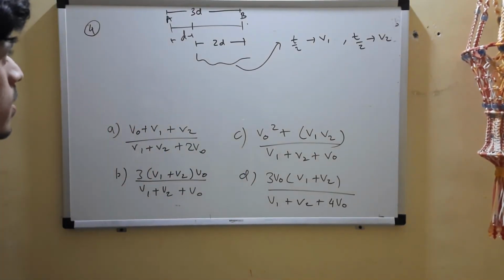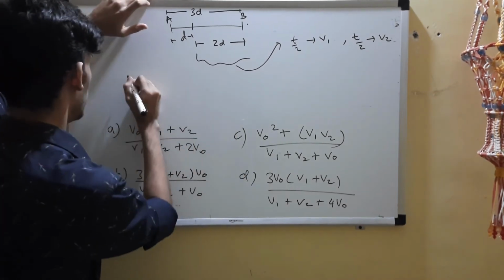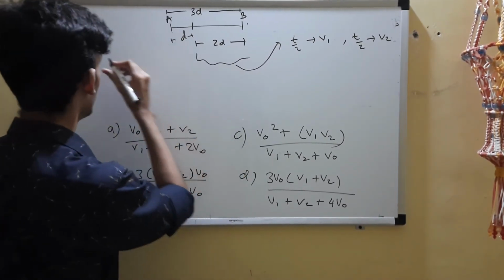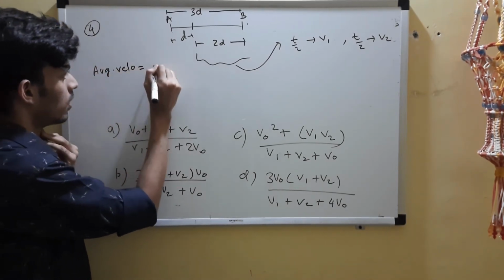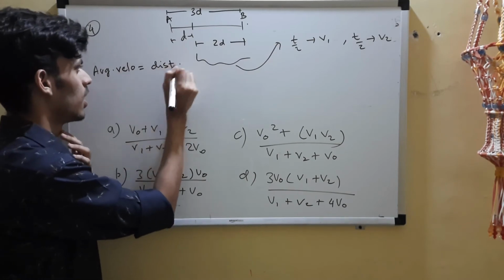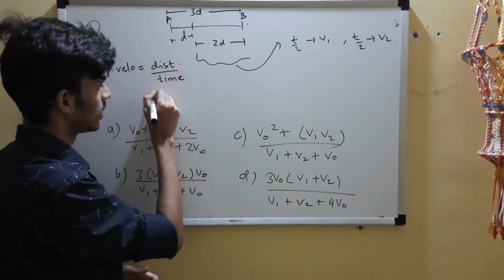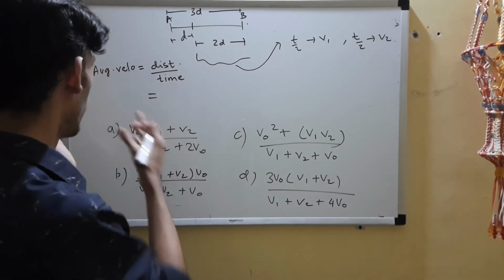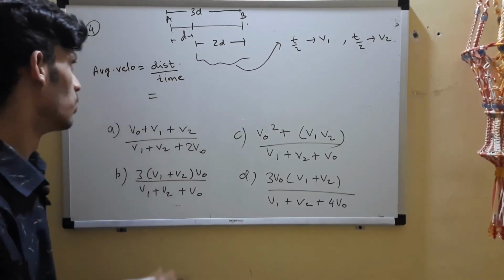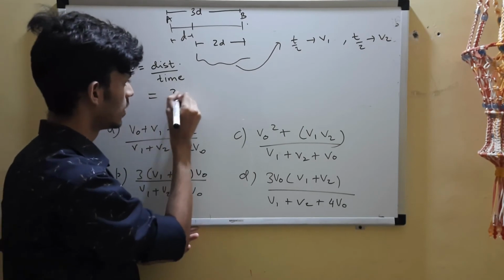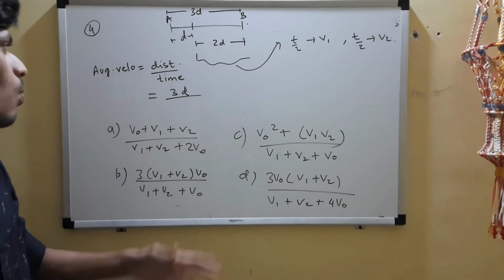Now, how to go about this? Let's go with the formula as usual. Average velocity is displacement upon time. Since it's in a straight line and not changing direction, distance and displacement are equivalent, and average speed is the same as average velocity. So distance upon time. We are sure about the distance: the total distance is 3D. What about time?